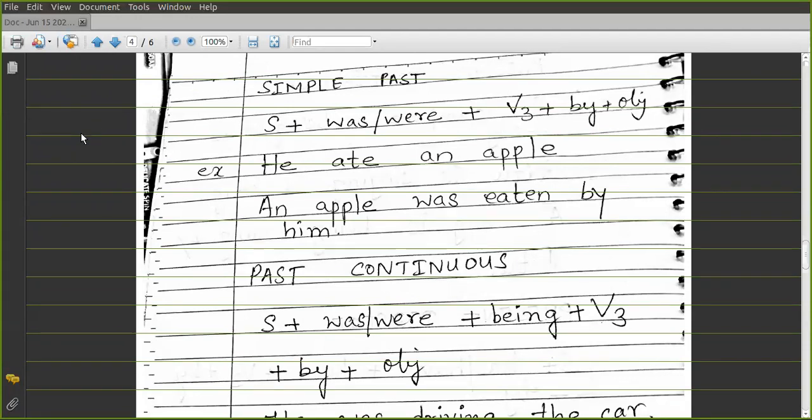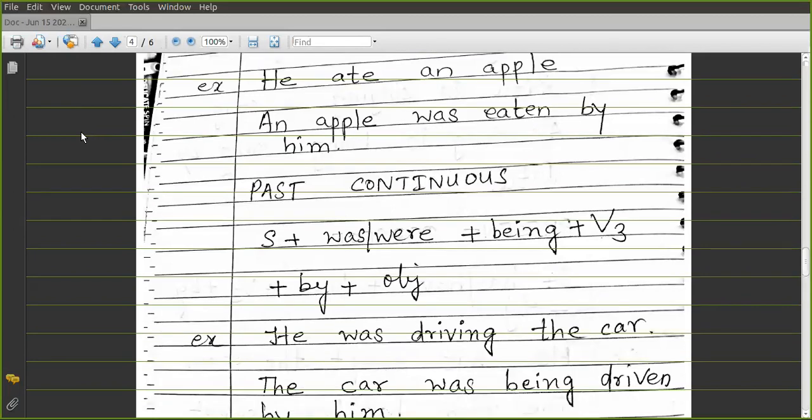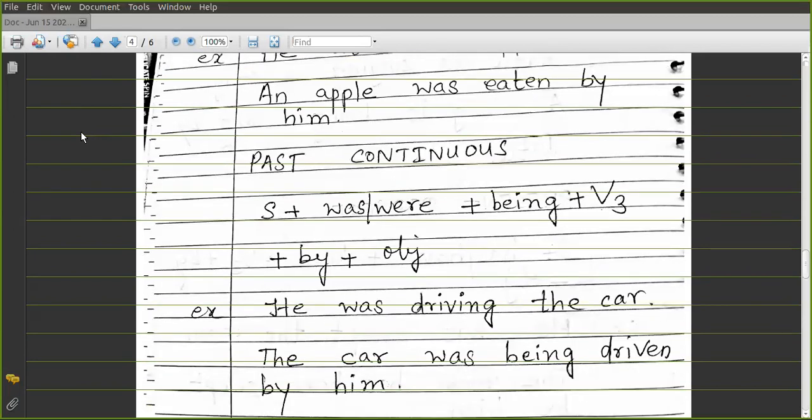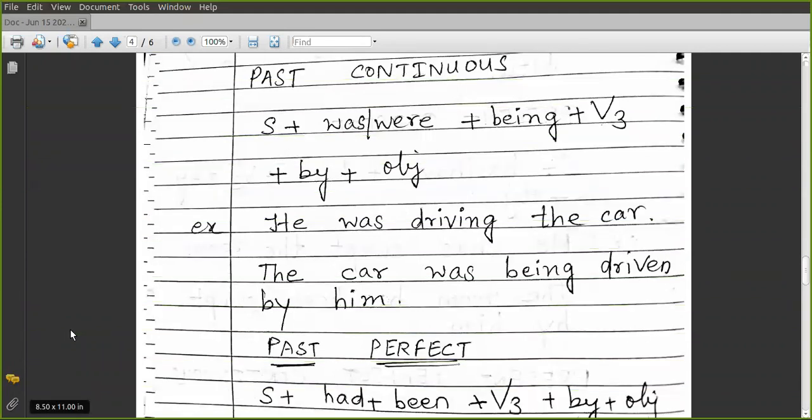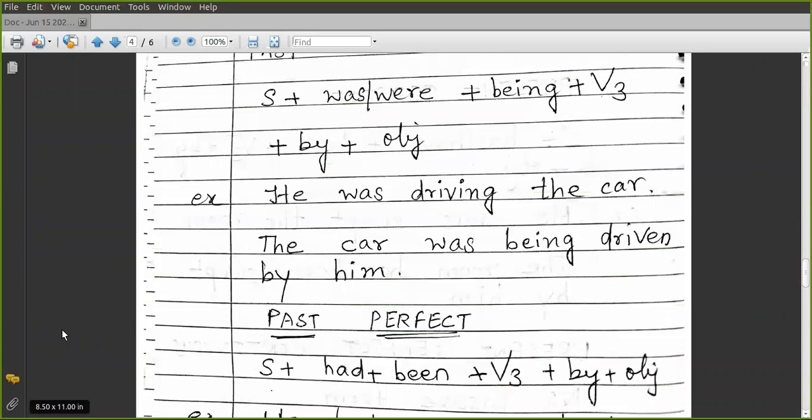So, example is he was driving the car. This is a sentence in the past continuous. According to the structure, you have to use the car plus was. Why? Because the car is the singular subject.